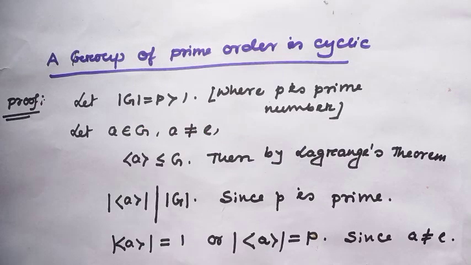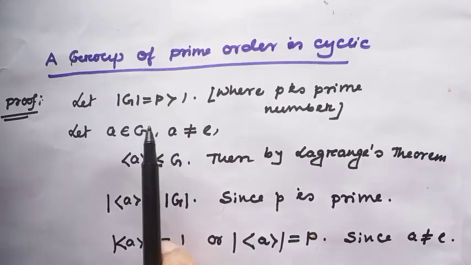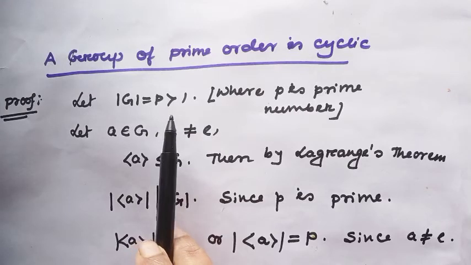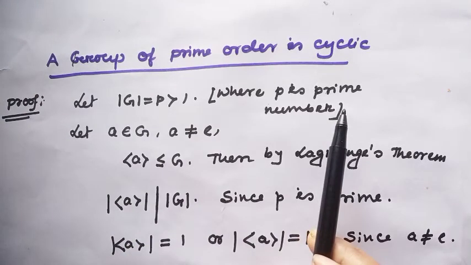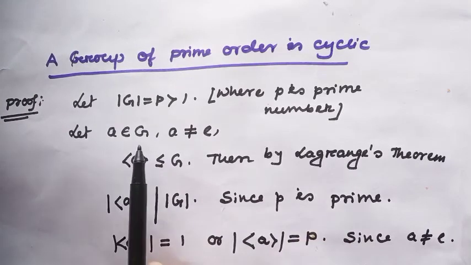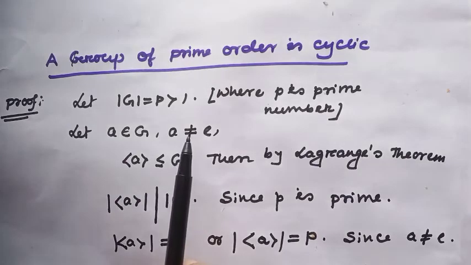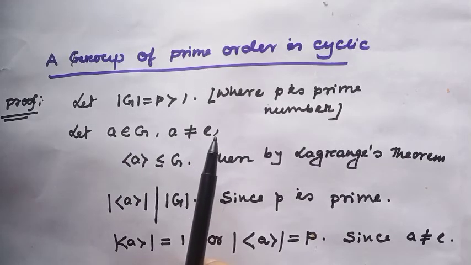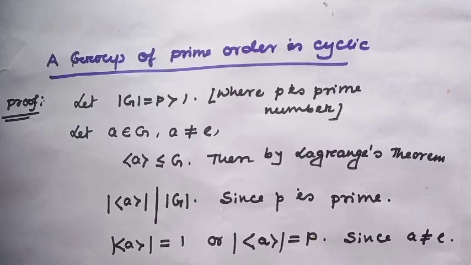Let's discuss some applications of Lagrange theorem. First application: a group of prime order is always cyclic. Let's see the proof. Consider order of G equal to P, where P is a prime number. And let A be a non-identity element of the group. That means A is not equal to E.